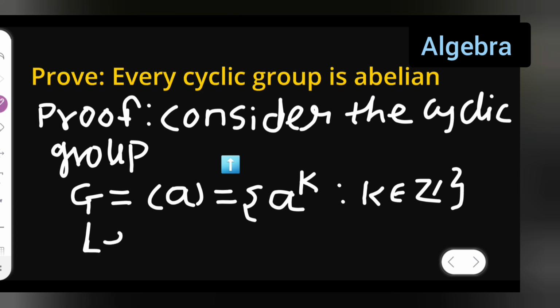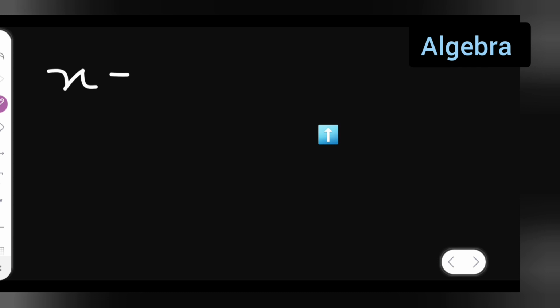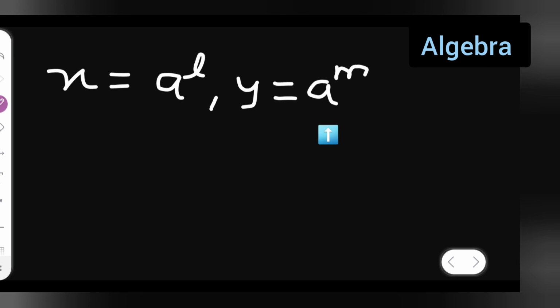Now introduce two elements. Let x, y belong to G. Write down x = a^L and y = a^M.